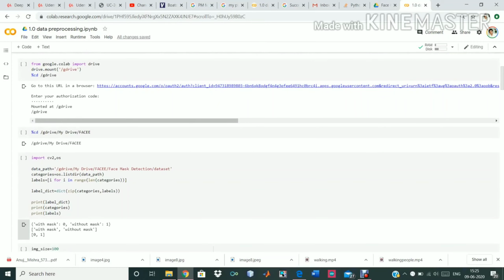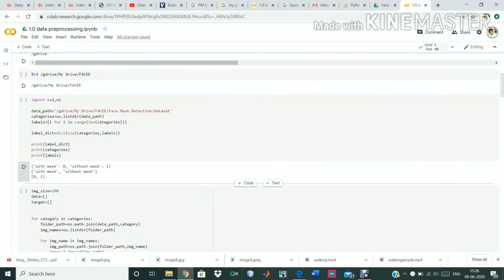So here is the code for my third application, which is face mask detection, and for this I will mention that I have used Google Colab, and then I have used the OpenCV library, and then I have implemented the algorithm Haar cascades, which are basically pre-designed filters for face detection. And the code goes with mounting my Google Drive with this notebook, and all the other blocks have been mentioned and described in my report already.